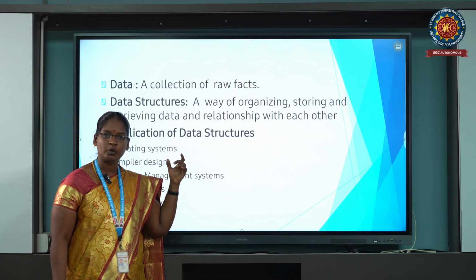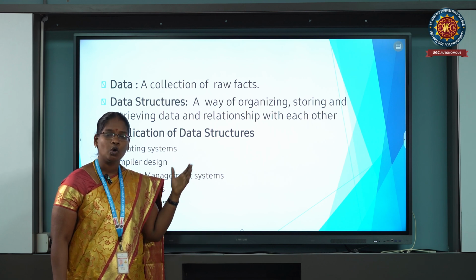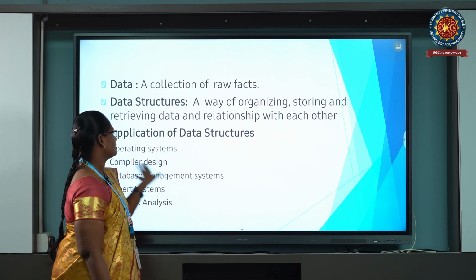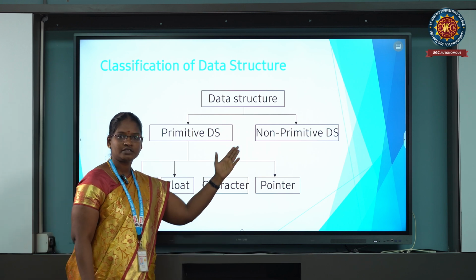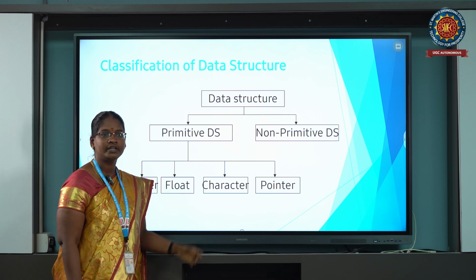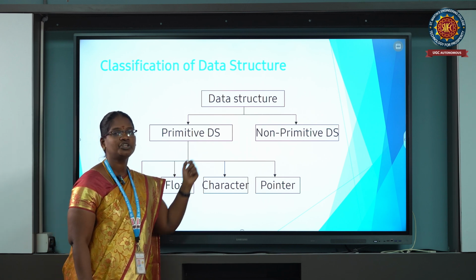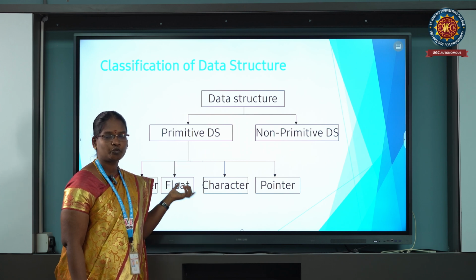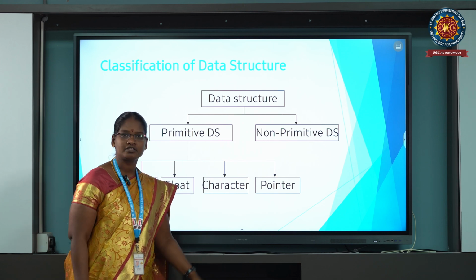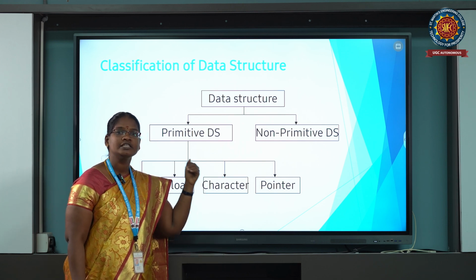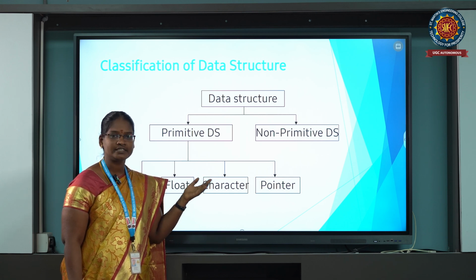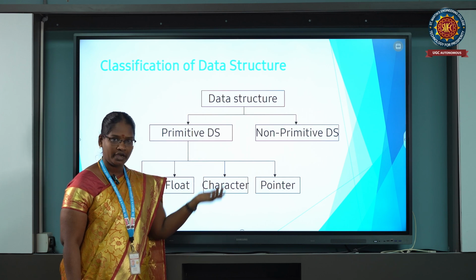Now we are going to discuss the classification of data structures. They are divided into two parts: primitive data structures and non-primitive data structures. Primitive data structures are directly operated on by machine instructions, and they are divided into four types: float, characters, integers and pointers. Non-primitive data structures are sophisticated data structures with homogeneous and heterogeneous data items.